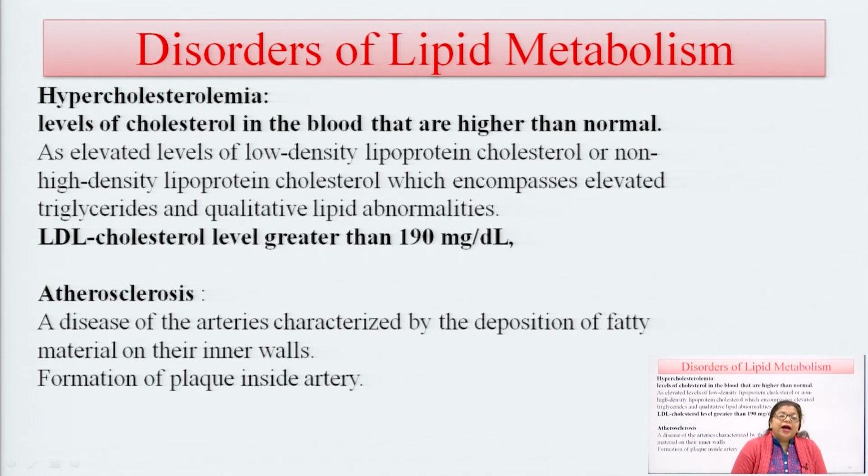In this condition the concentration of high density lipoprotein is reduced in our body, but the concentration of low density lipoprotein, very low density lipoprotein and chylomicrons is increased in blood, so they are deposited in our arteries. Triglycerides increase and high density lipoproteins decrease, and this causes quantitative lipid abnormalities, because when the level of low density lipoprotein cholesterol increases beyond 190 milligram per deciliter, it is known as hypercholesterolemia.